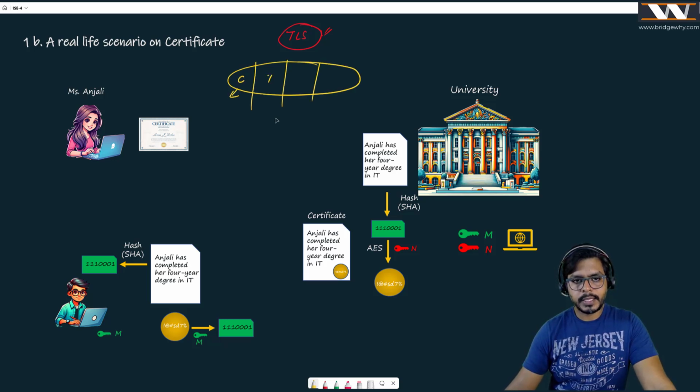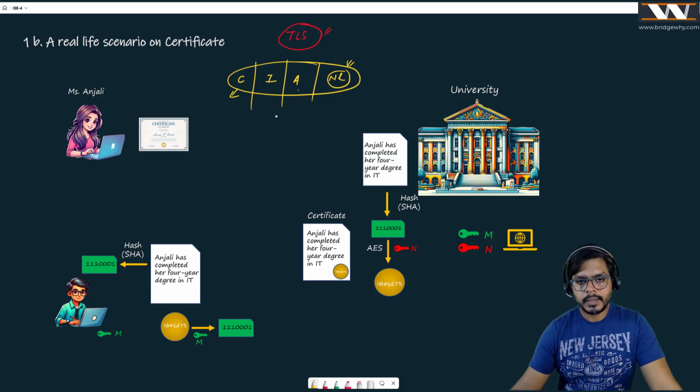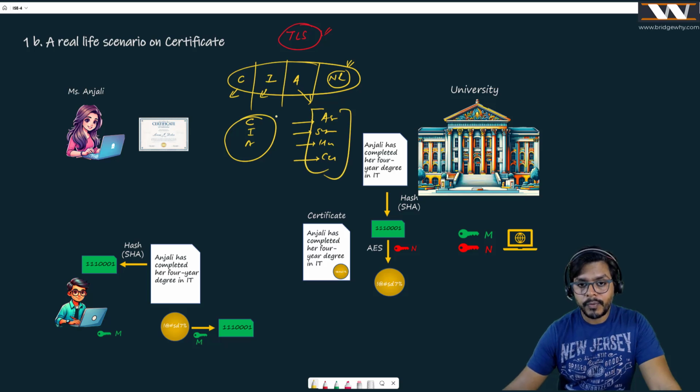We divided this thing into three or four pieces. Confidentiality we have learned, integrity we have learned, authentication we have learned. Non-repudiation, basically, I have covered. You don't know, but I have covered. So by the way, we are reading all these concepts separately. Believe me, in my next class, it is not going to be possible today, I am going to combine confidentiality, integrity, and authentication. Then you are going to see where I'm going to use asymmetric encryption, where I'm going to use symmetric encryption, where I'm going to use hashing, where I'm going to use the certificate. Everything will be there. And once you have this knowledge, you are going to have a complete picture of TLS.